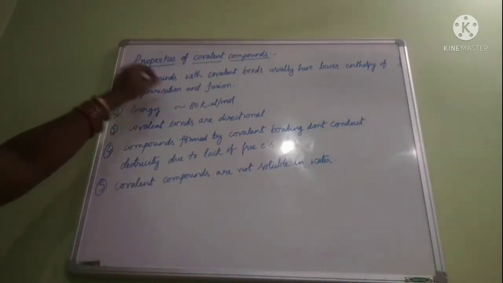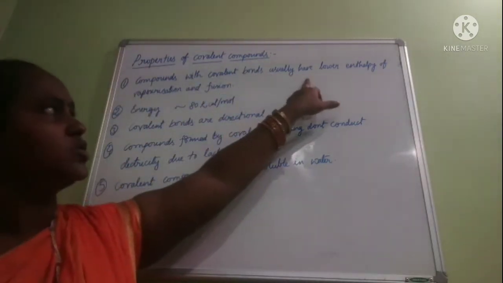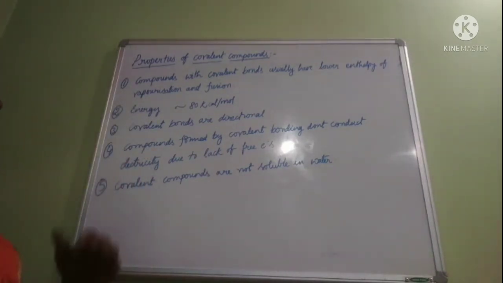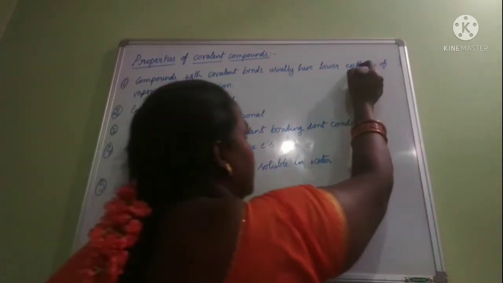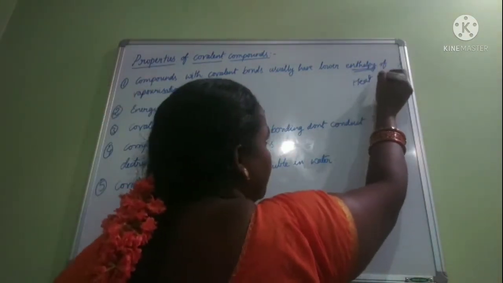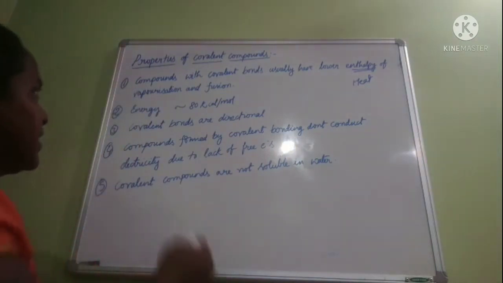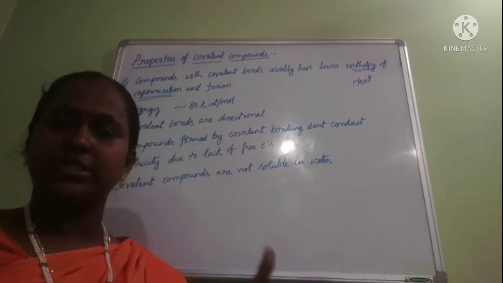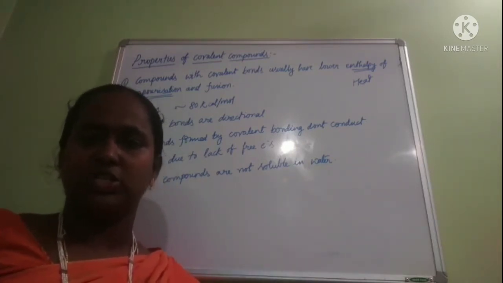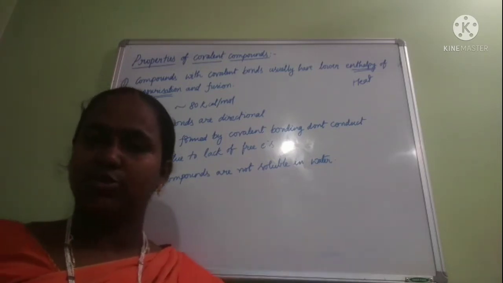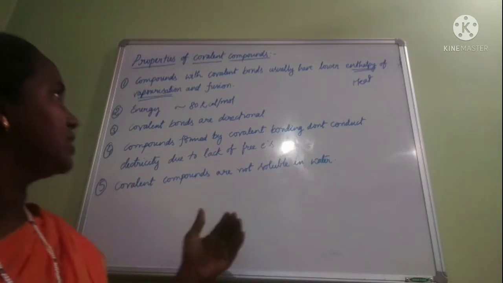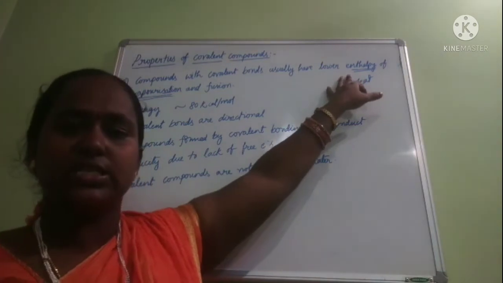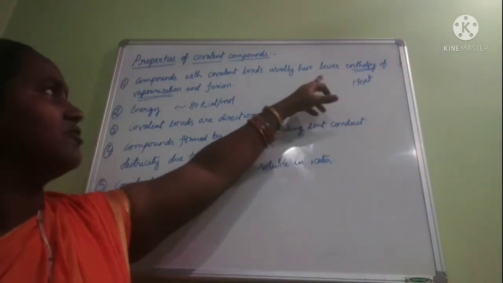The first property is that compounds with covalent bonds usually have lower enthalpy of vaporization and fusion. Enthalpy means the heat change that takes place while evaporating. If a substance is in liquid state and we give some energy in the form of heat, then the molecules will escape from the liquid state into gaseous state. That means the enthalpy of vaporization, the energy absorbed to evaporate, will be less.